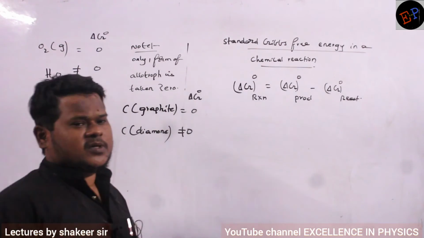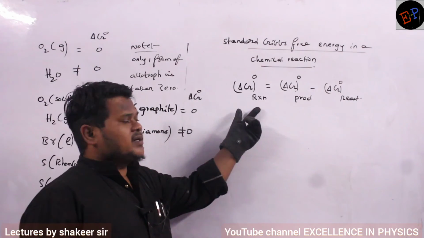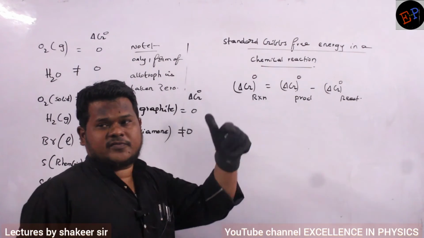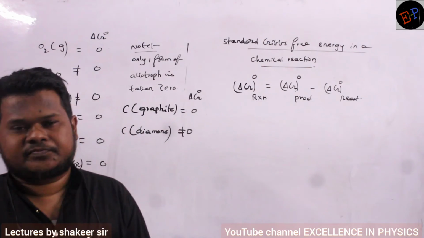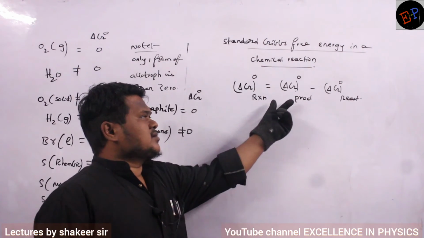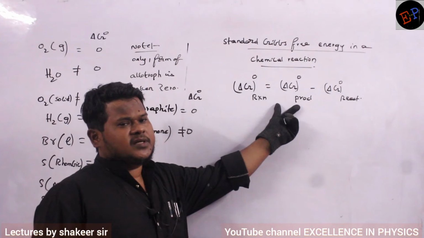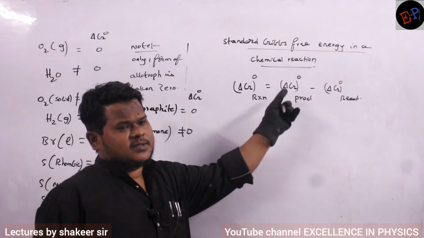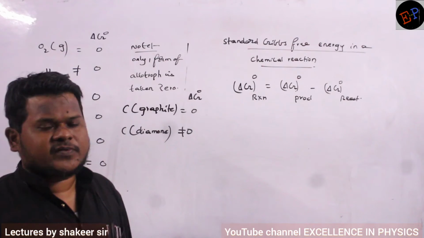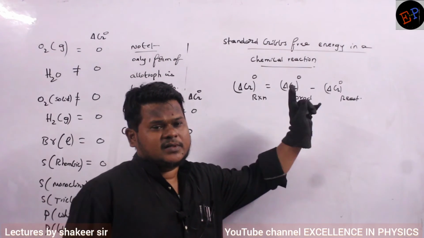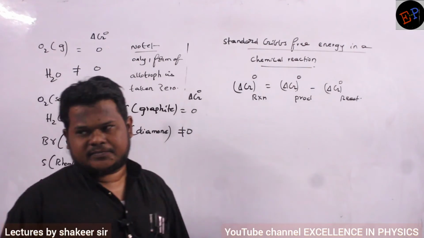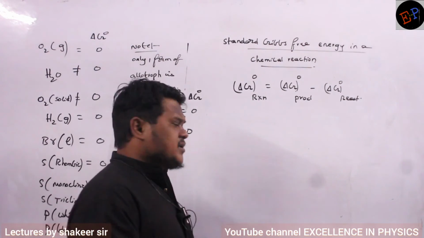So, this is the formula to calculate Gibbs free energy change in the case of a chemical reaction. Are you able to understand? So, standard Gibbs free energy change of the products minus standard Gibbs free energy change of the reactants. This is how we can write. Let us take one example.